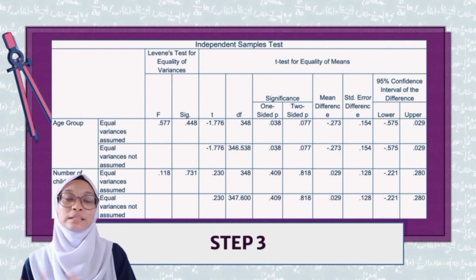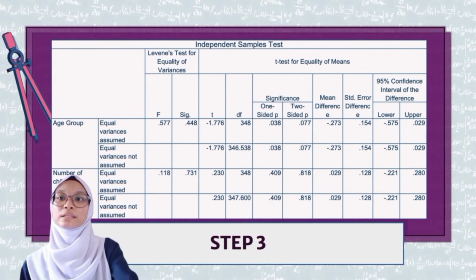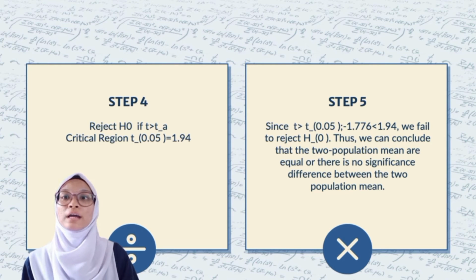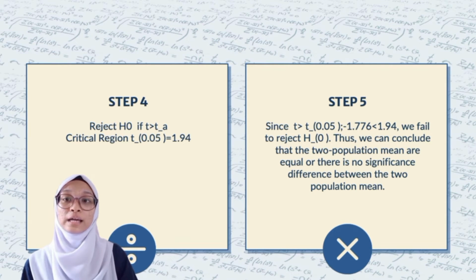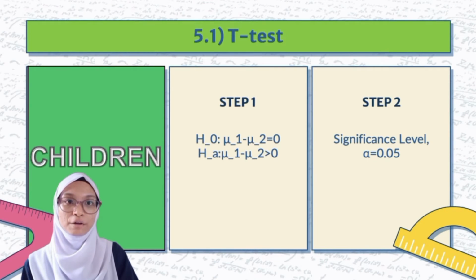Let's focus on the first row. For the t-value, we got negative 1.776. From that, in step 4 we decide to reject H null if the t-value is greater than t alpha, or the critical region, which we got as 1.94. In step 5, we conclude that the t-value is lower than the critical region, so we fail to reject H null. Thus, we conclude that the two population means are equal, or there is no significant difference between the two population means.